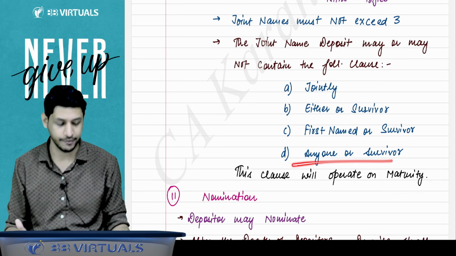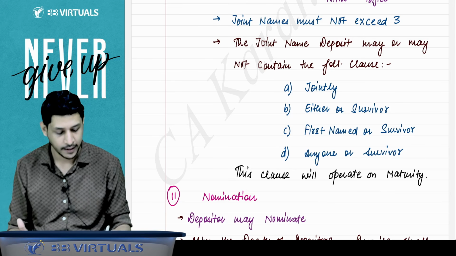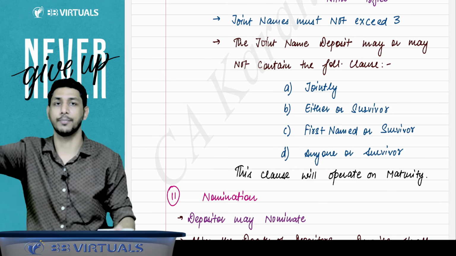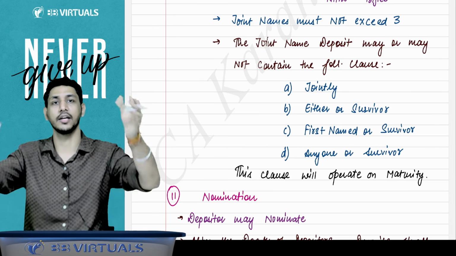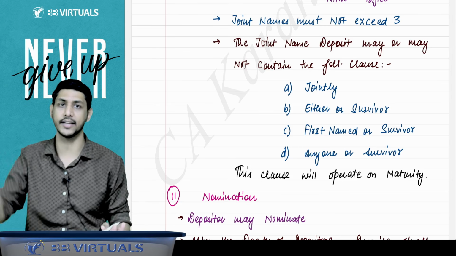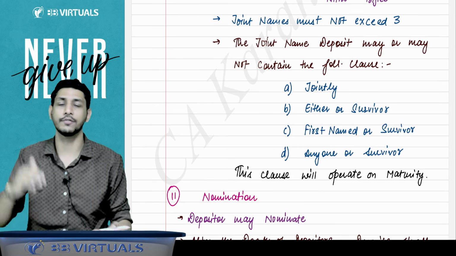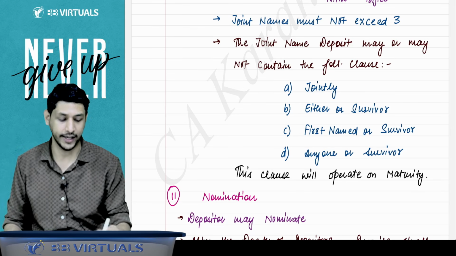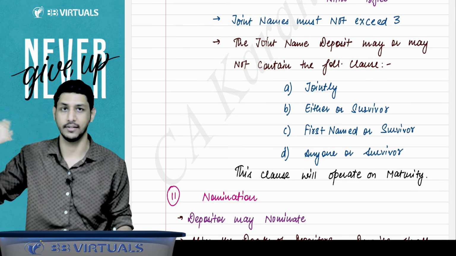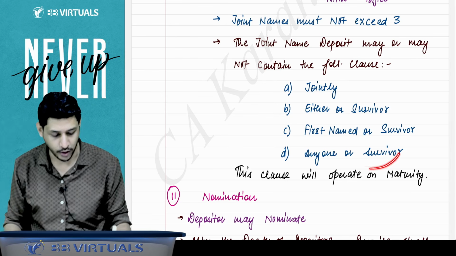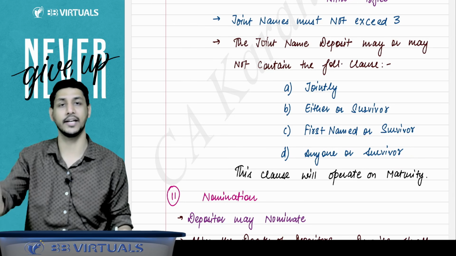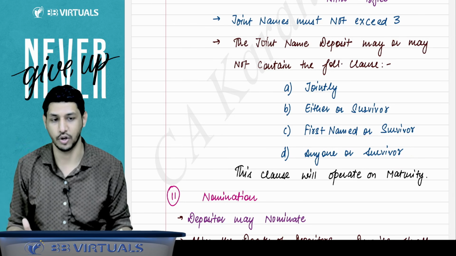That means whenever the maturity occurs, anyone can come and get that deposit matured. Anyone means any of the depositors or their legal representative. Or if, let's say, 3 depositors were there jointly, and out of that 2 died in the tenure, then whosoever is the survivor can come and get the amount on maturity.